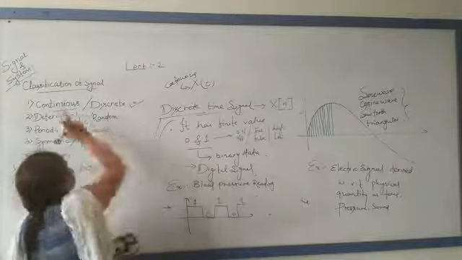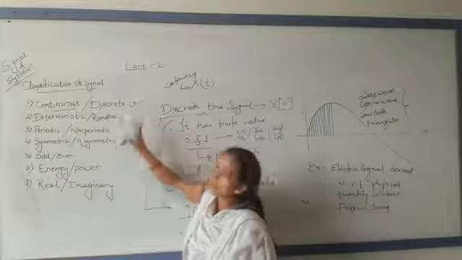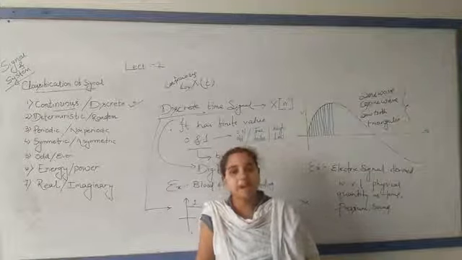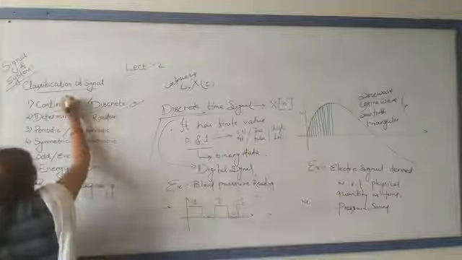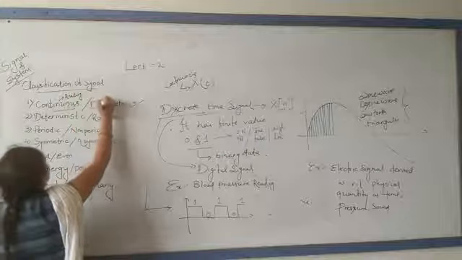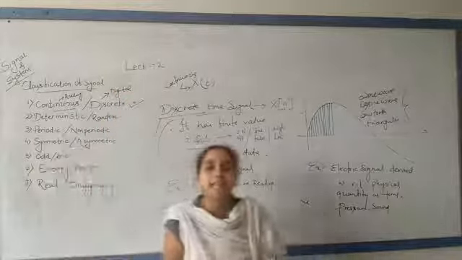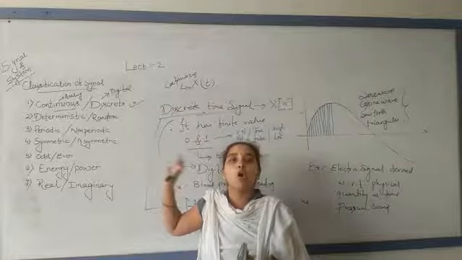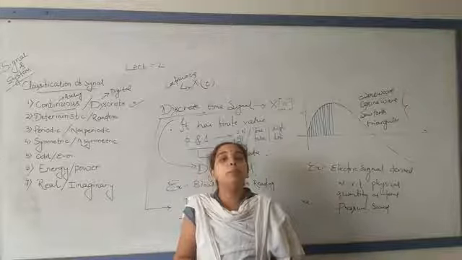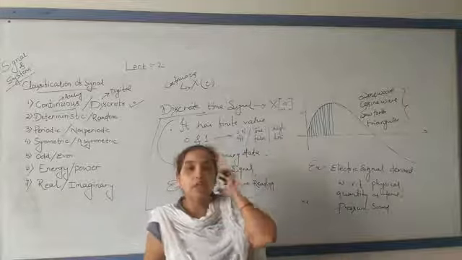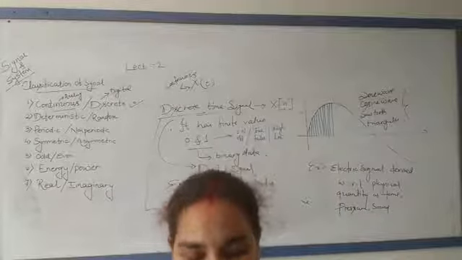Continuous is also called analog, and this is also called digital. Analog signals are best suited for audio and video and consume less bandwidth, but digital signals connect with the computer, are easily compressed, and can be encrypted.